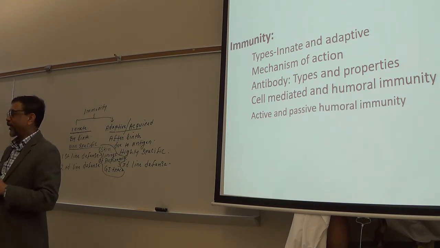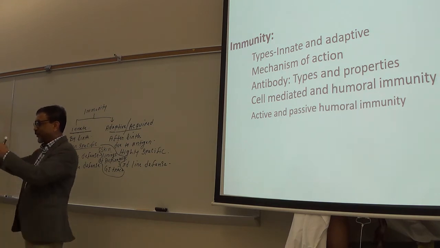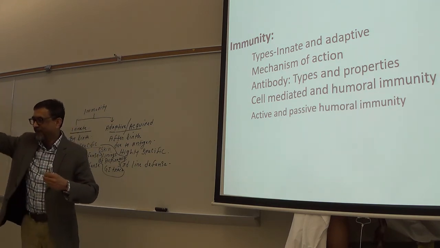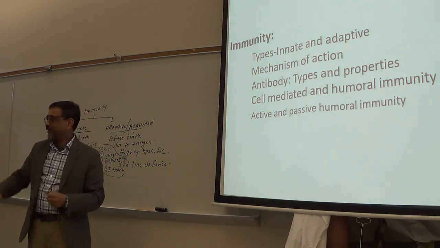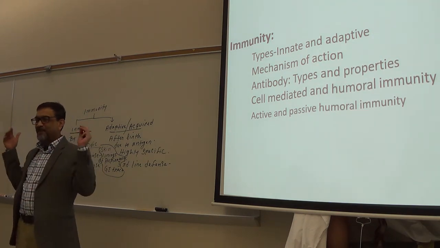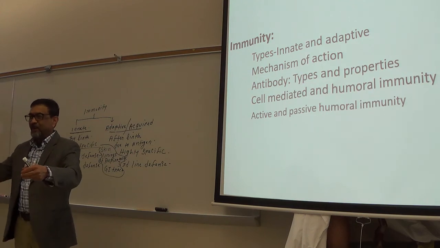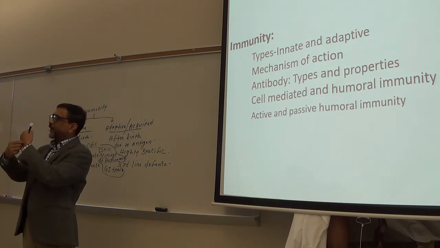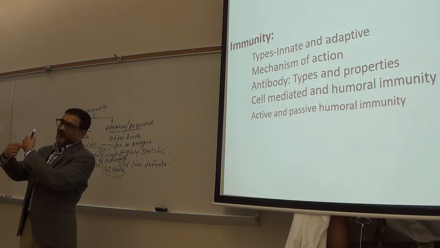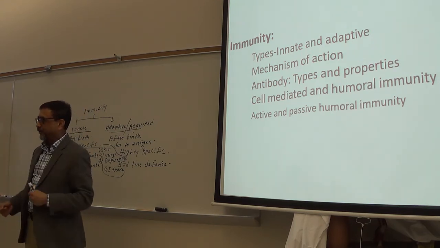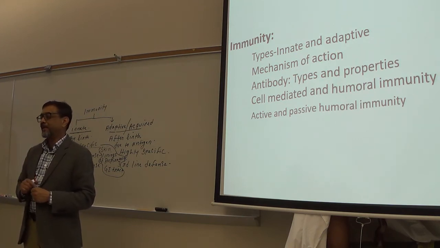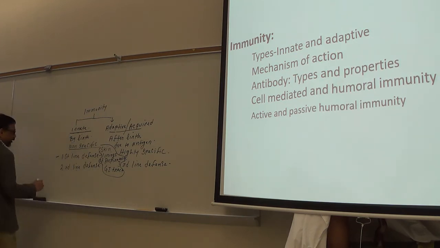It's like a battlefield. Have you seen the old movies, in a battlefield, first line soldiers, second line, third line? If the first line is destroyed, then the second line fights, right? So if the antigen can get into the body through the first line of defense, then the second line of defense will work.